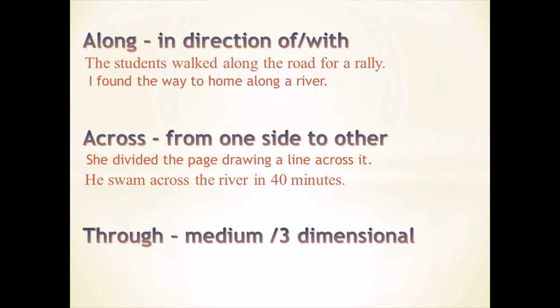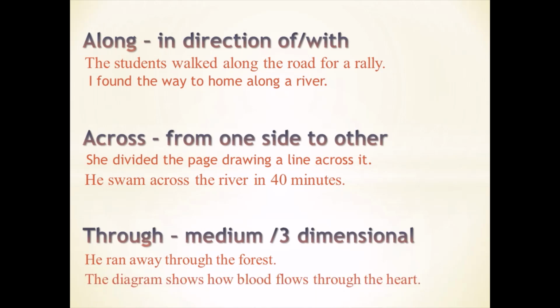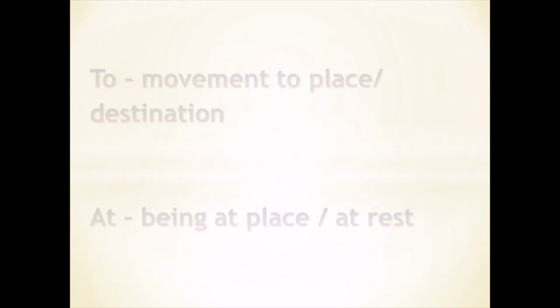And through shows medium. He ran away through the forest. Forest has got length, width as well as depth in terms of trees. He ran away crossing the forest. And forest is a three-dimensional thing, that is why we have used through. The diagram shows how blood flows through the heart. Heart is the medium. And using this medium, the blood flows in the body.